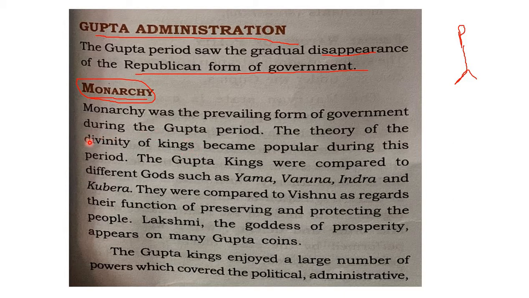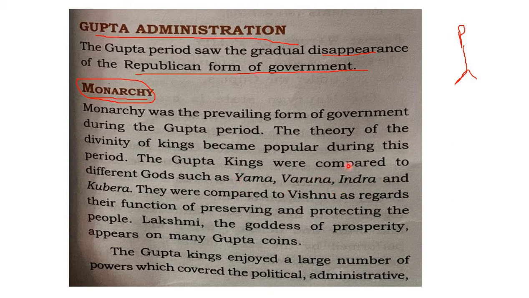So the kings or the emperors projected themselves as gods and as semi-gods or representatives of gods. Thus it reveals that there was a divinity worship of kings also. And the Gupta kings were compared to different gods such as Yama, Varuna, Indra, and Kubera. So you know about these Vedic gods, right?